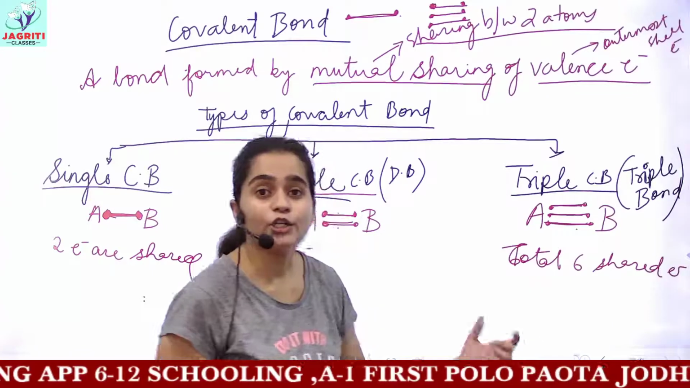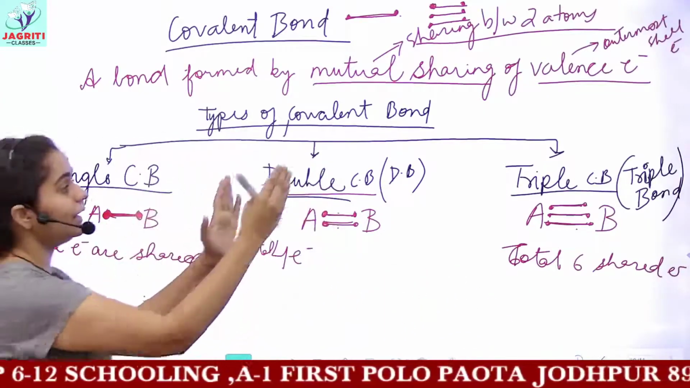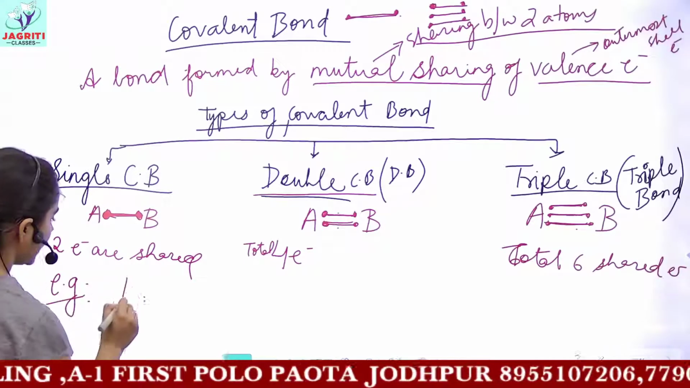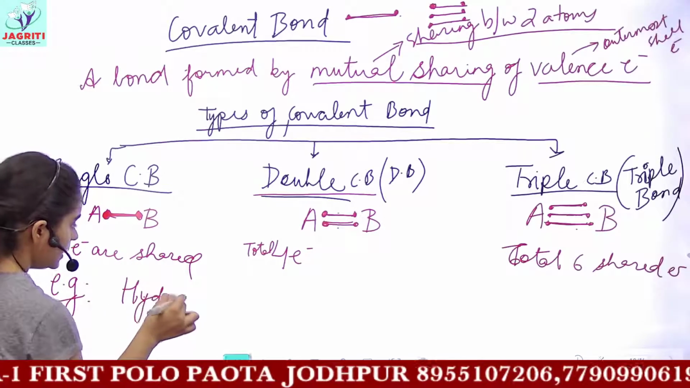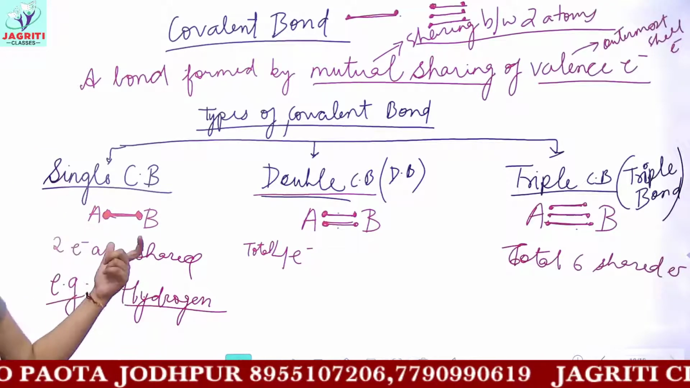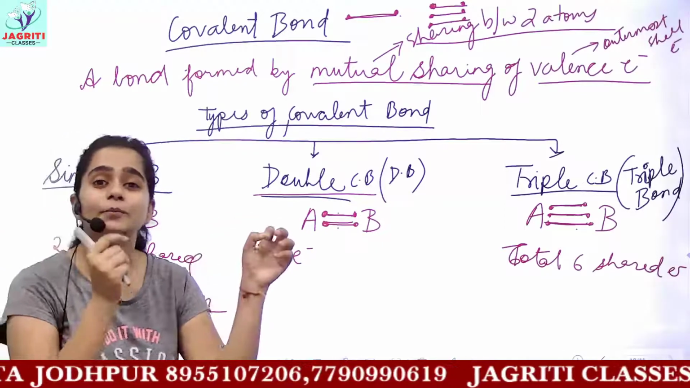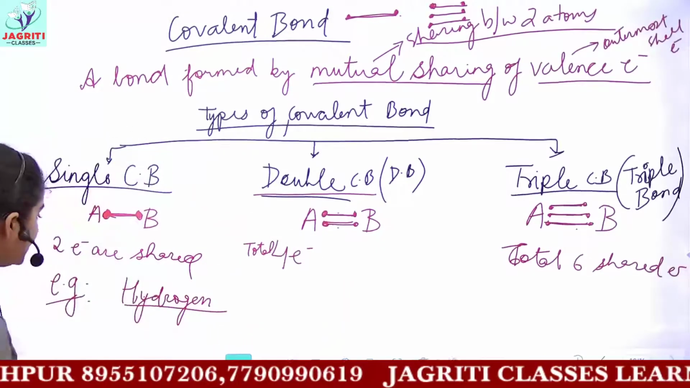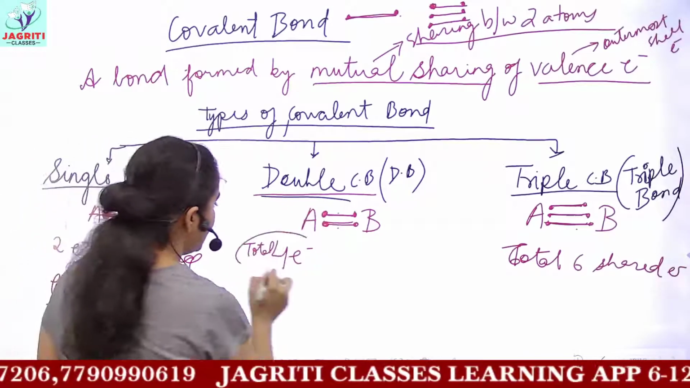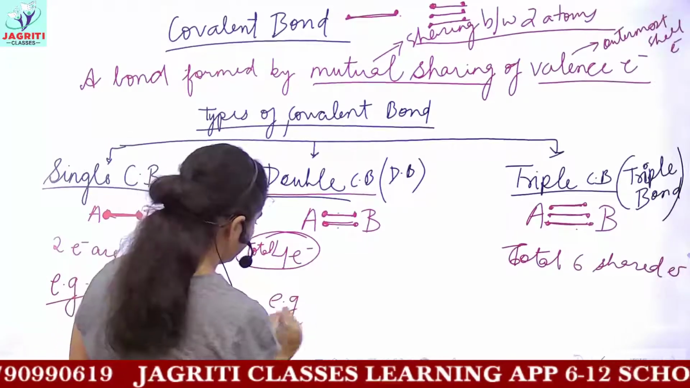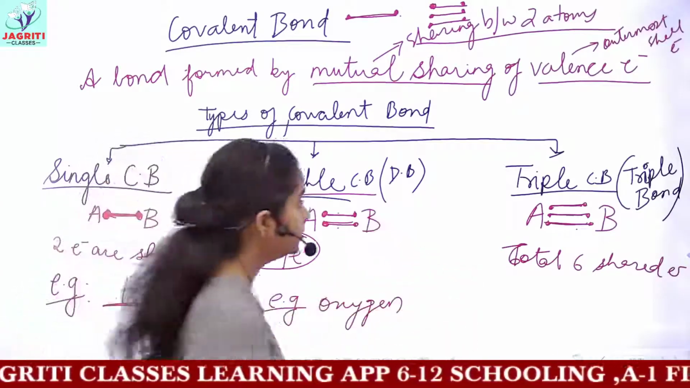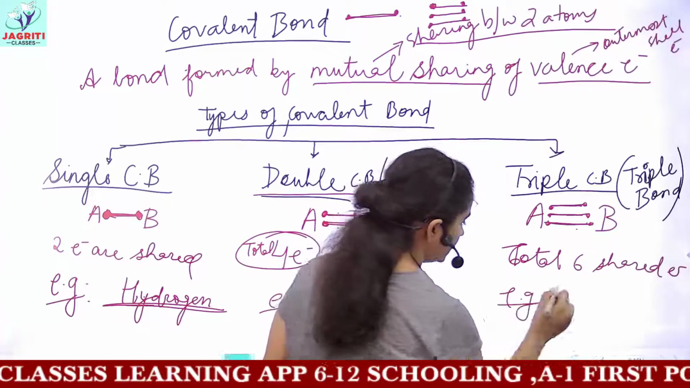So this is what you understand by the formation of single, double and triple covalent bond. The example for single covalent bond would be hydrogen. In hydrogen, we'll discuss the structure, then you will be able to understand why only 2 electrons are shared, how come a single covalent bond is formed. For the sake of time, you can remember that single covalent bond is found in hydrogen, double covalent bond is found in oxygen, and this triple covalent bond can be found in nitrogen.